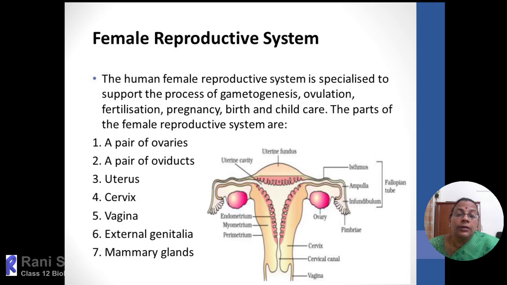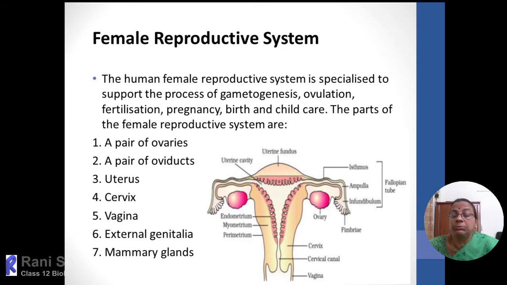And when we compare the male reproductive system and female reproductive system, the male reproductive system will start functioning from puberty till the death of the person, because the sperm production is continuous. In female, the gametogenesis or gamete formation starts from menarche to menopause.